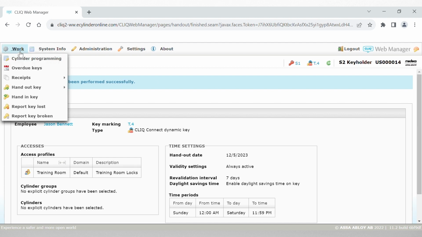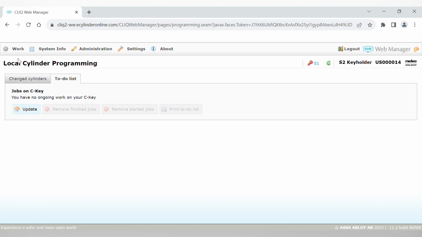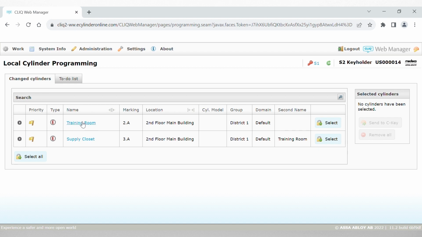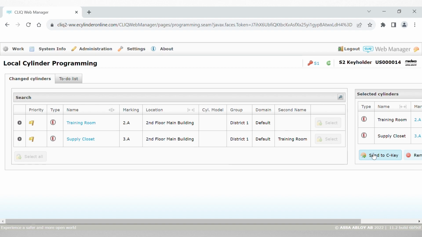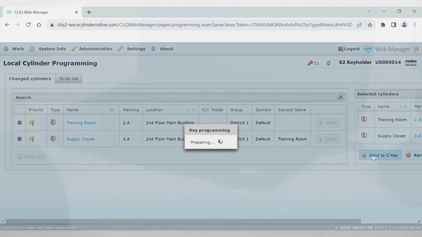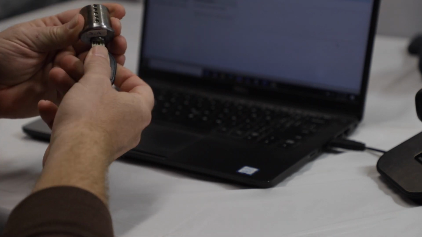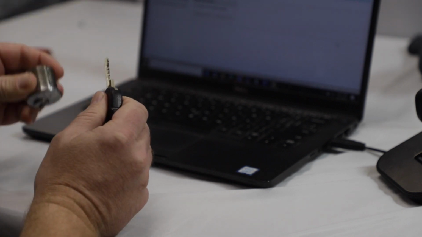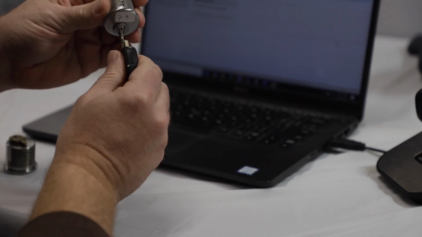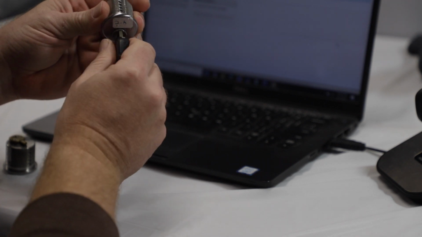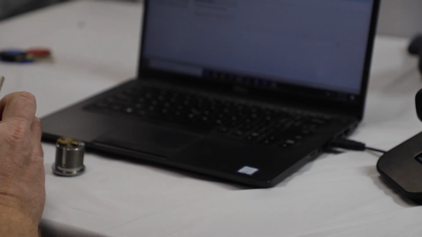Then we can go to Work and Cylinder Programming. Under the Changed Cylinders tab, we will have the cylinder jobs for blocking the lost key at cylinders. We can select all of those jobs at once and send them to the C key. Note the lost key still has access to the cylinders that it originally had.